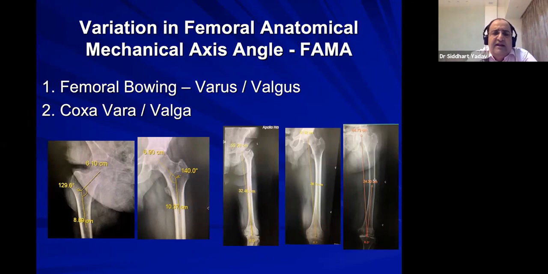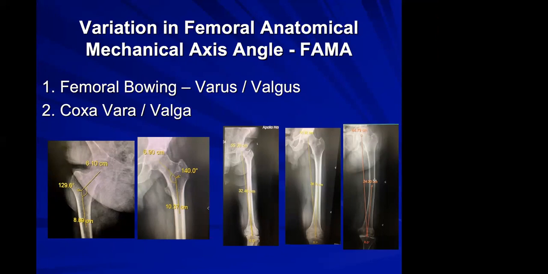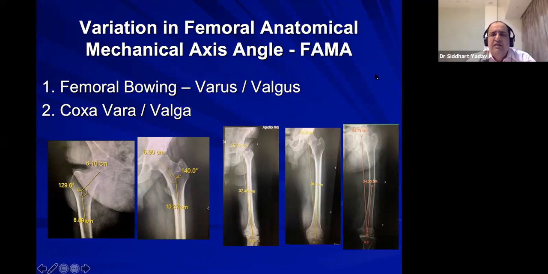If the neck shaft angle from 130 degrees increases, like 140, in coxa valga, or if it reduces to less than 120, then your anatomical mechanical axis, or FAMA angle, of the distal femoral cut changes. Also, if it is a straight femur or bowing, varus or valgus, that also changes the FAMA angle.